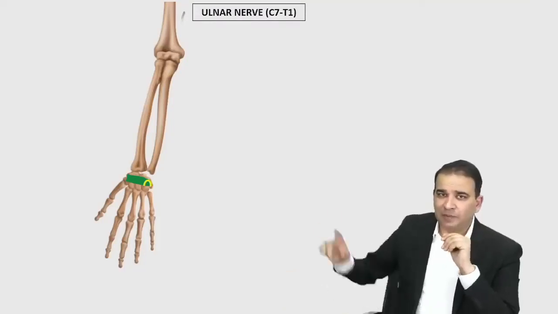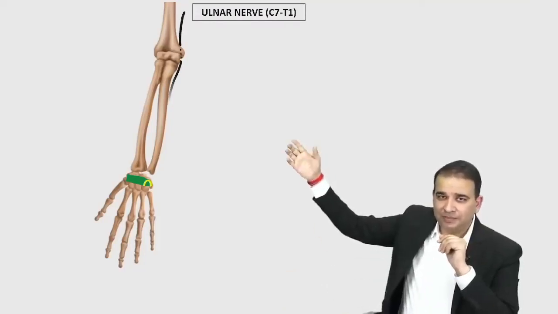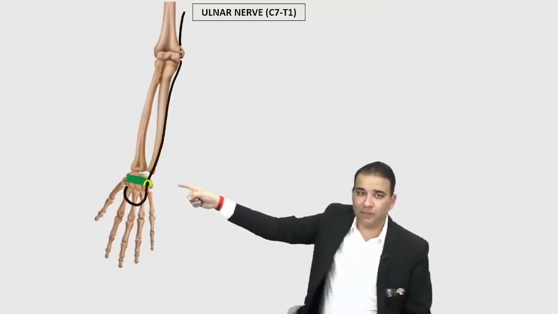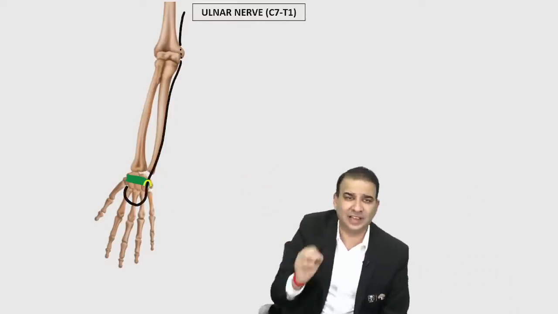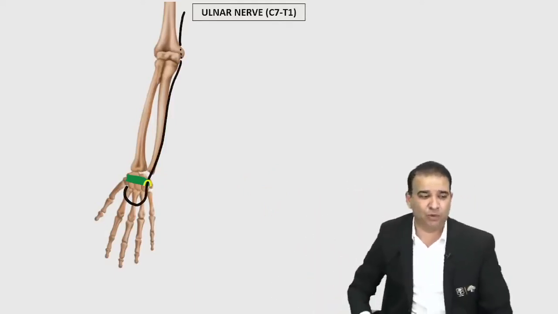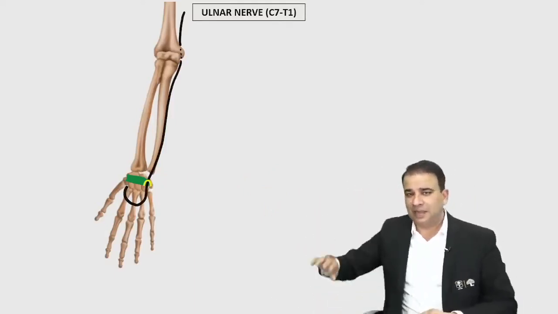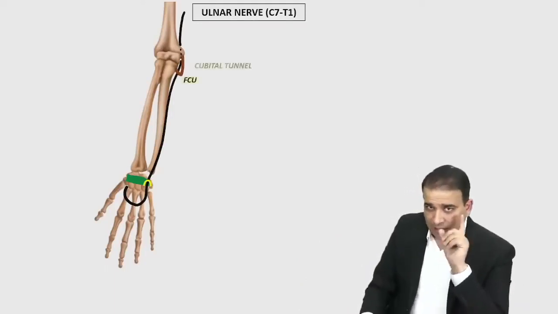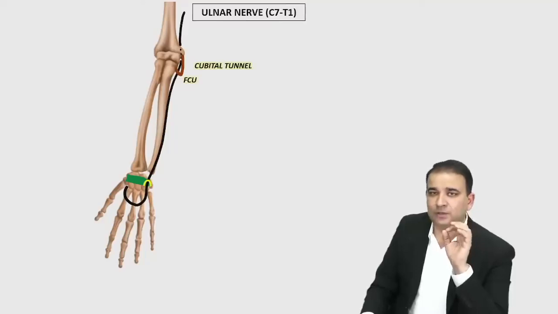So guys, the ulnar nerve passes behind the medial epicondyle, as you can see. Then it comes into the anterior compartment, passes superficial to the flexor retinaculum, and then it goes through a canal called Guyon's canal. It's a ligamentous canal at the carpal bones, and then it makes an arch in the hand. Now guys, first of all, it runs between the two heads of flexor carpi ulnaris.